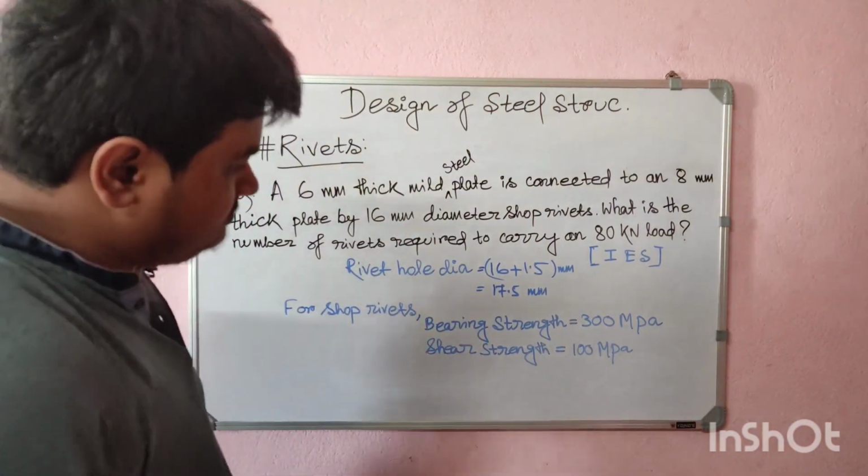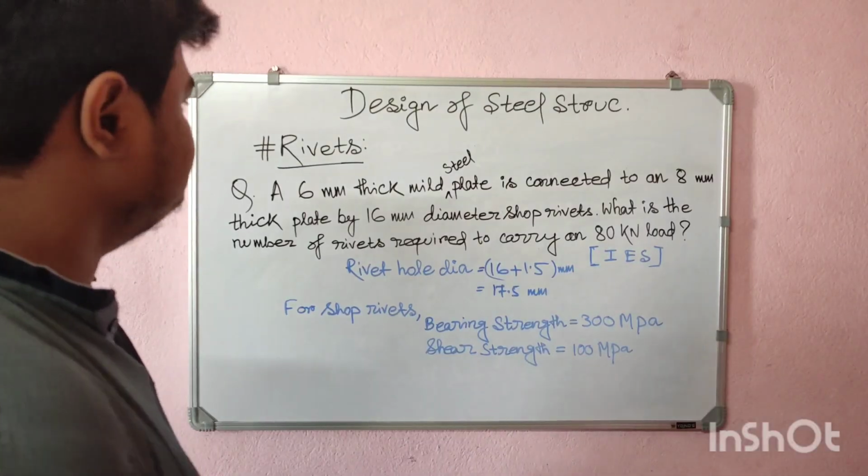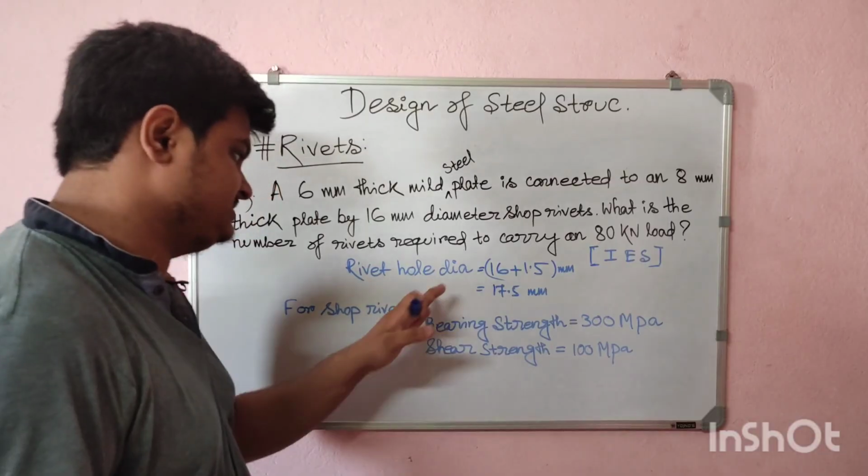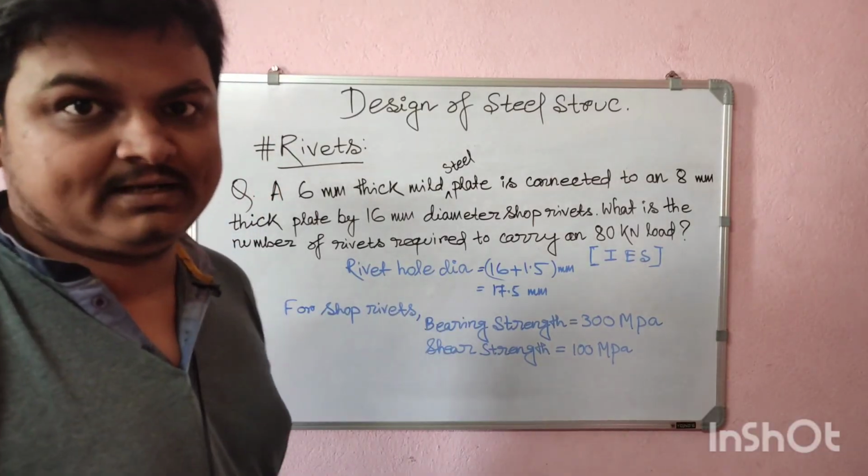After that we will be finding out the cross sectional area of the rivet hole dia.